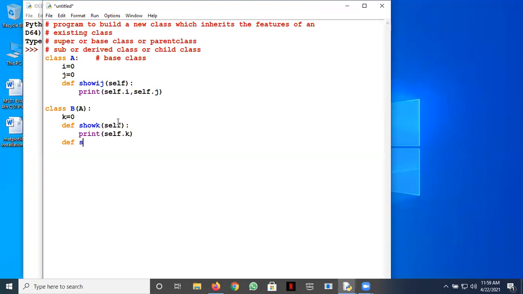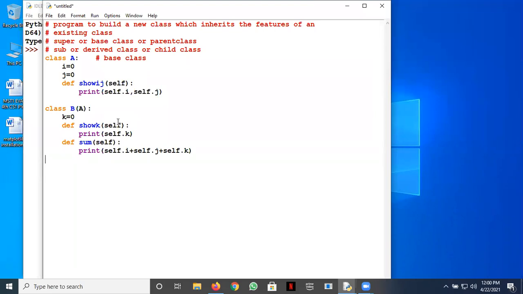Say def sum(self), and what we can do here is we can just print the sum of all these three arguments here. So I can write self.i + self.j + self.k.